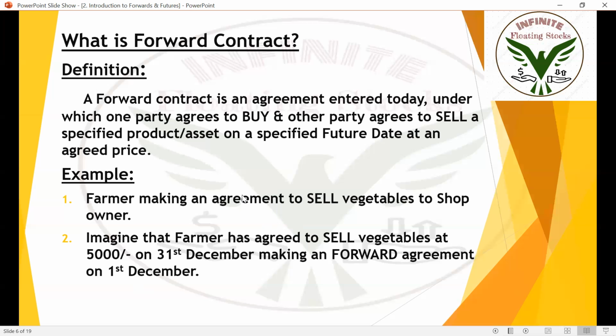Pretty sure most of the people got this example. It's a simple forward agreement or forward contract between a farmer and a shop owner. What is the farmer saying? He's saying that he'll be selling all vegetables, fruits, flowers, etc., which are cultivated in his farm to a shop owner on December 31st. Okay, he'll be selling all those things to the shop owner on December 31st, but he is making an agreement on December 1st itself. The farmer is telling that he's going to sell all those things for just 5,000 on December 31st.